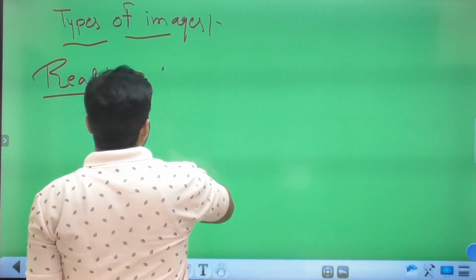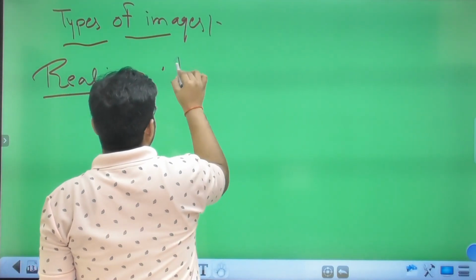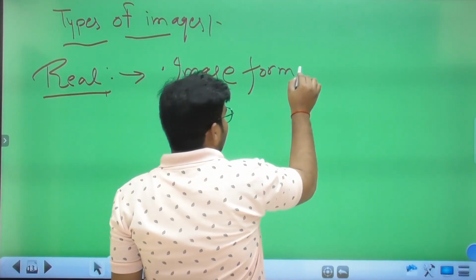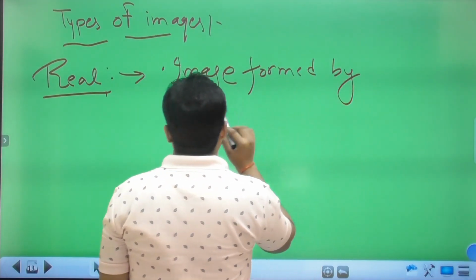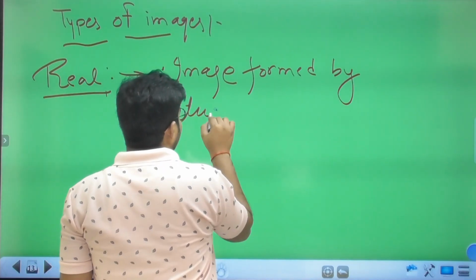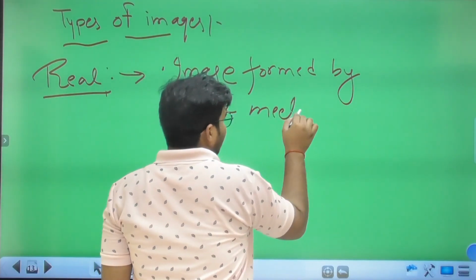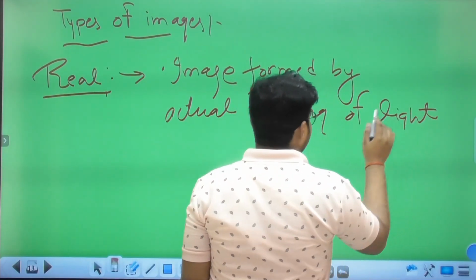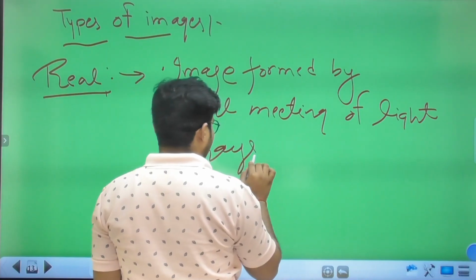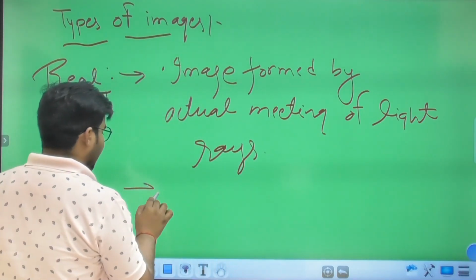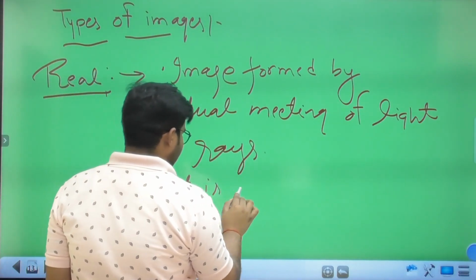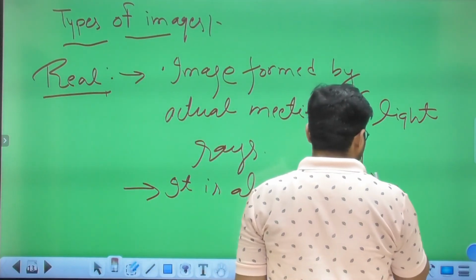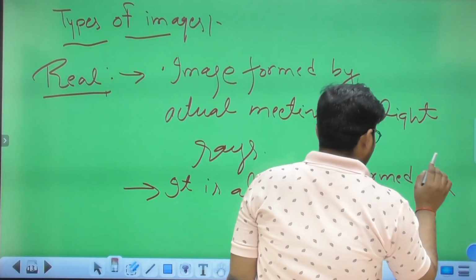So the very small point is that the image is formed by the actual meeting of light rays. Clear? And second, it is always formed on a screen.